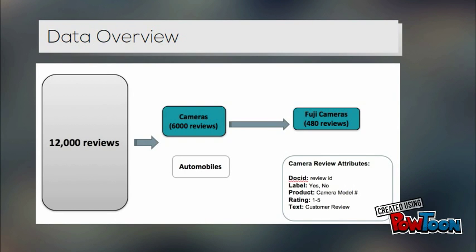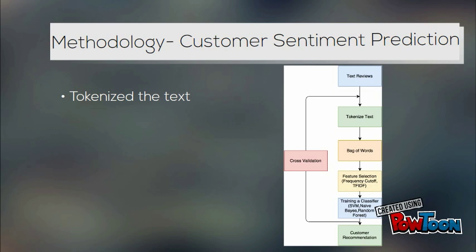We were given 12,000 text reviews, of which 6,000 reviews correspond to camera class. Further, the attributes that we had for each entry are label, which states the customer recommendation, product model number, rating of the product, and finally the customer text review. The text reviews were used to predict recommendation based on the text.